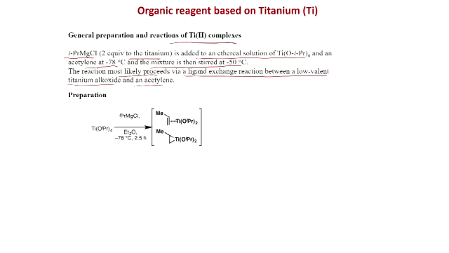So, this is the preparation. Isopropyl magnesium chloride, this mechanism we will see later also. So, isopropyl magnesium chloride and ether and titanium isopropoxide, then you get this titanocyclopropane.